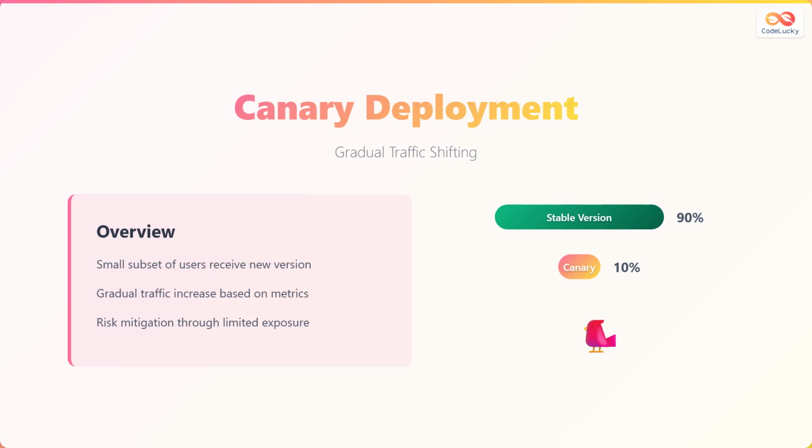For example, only 10% of users might initially access the Canary version, while the remaining 90% continue using the stable version. This allows for careful monitoring and assessment of the new release before a full rollout.